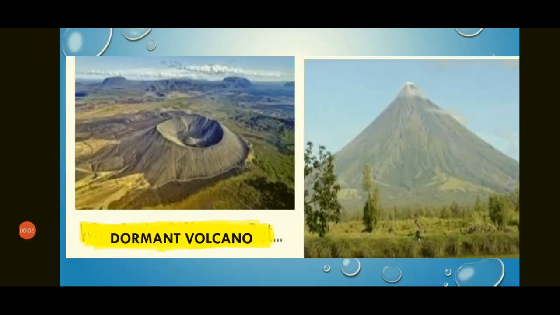Now look at this. You can see this volcanic area has surrounding greenery, and at the foothills people were doing agriculture. It is a green area and it's also fertile, so it is good for agriculture. So at the foothills people have settled here. But whenever this volcano erupts, it is dangerous because it will erupt a lot of lava, ash or anything which is harmful for the people. So it is a dangerous area for settlement.